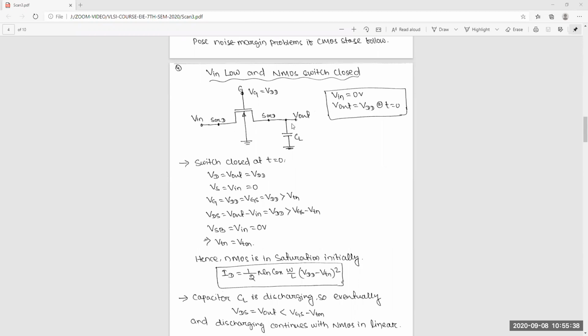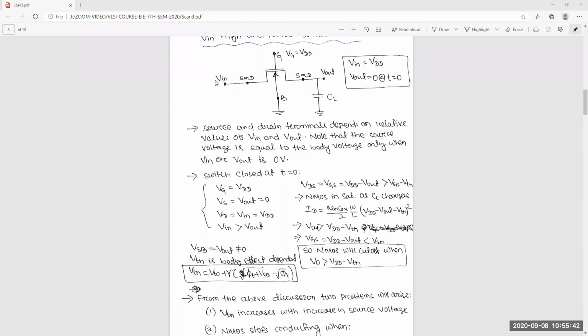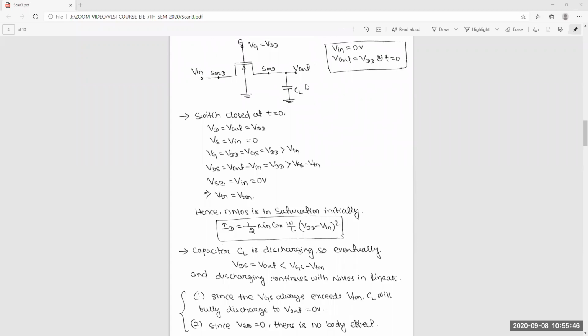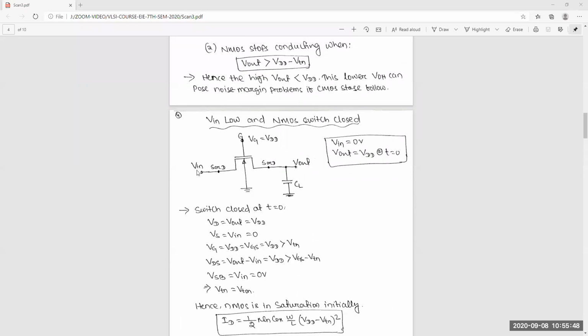So now come to this point. Here we want to pass VDD to the output, but now we want to pass 0 to the output, from load to output. Again, initially I said NMOS will work better for strong 0.